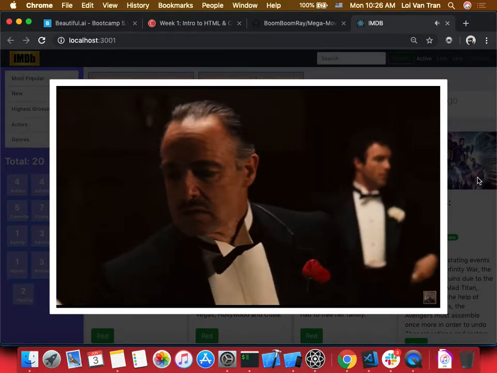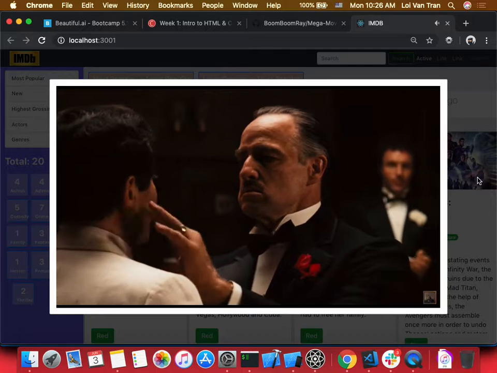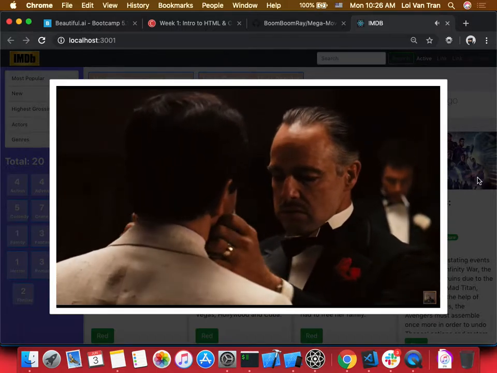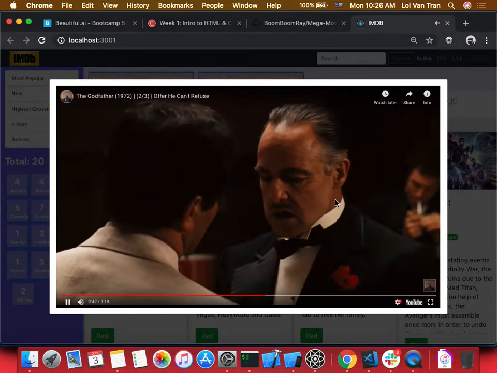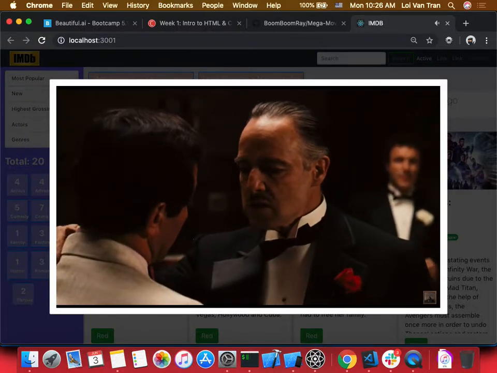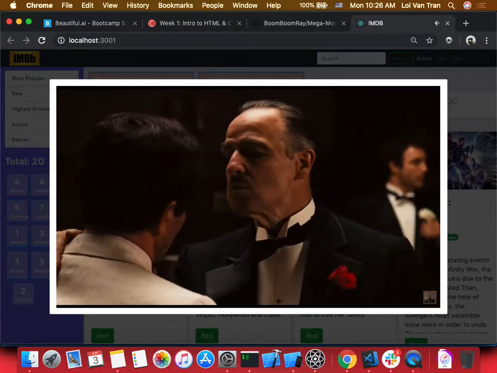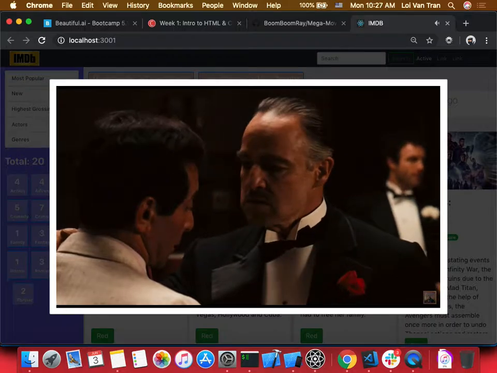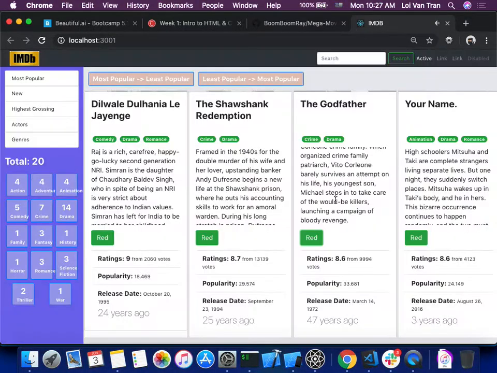Okay, so back to the original point. This is a modal. This is a very common pattern. Typically, modals pop up. They show us some additional stuff. They give us some additional options. Maybe deleting a Facebook post is like this. Maybe commenting on a Facebook post is like this. Many applications will do this. Okay?